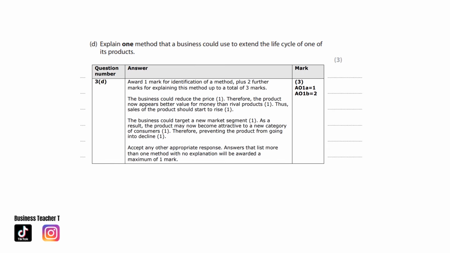The business could reduce the price. Therefore, the product now appears better value for money than rival products. Thus, sales of the product should start to rise. Or, the business could target a new market segment. As a result, the product may now become attractive to a new category of customers, therefore preventing the product from going into decline.